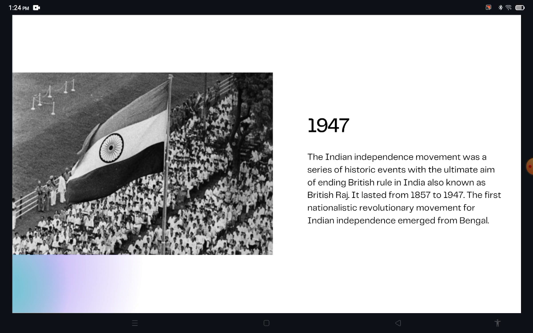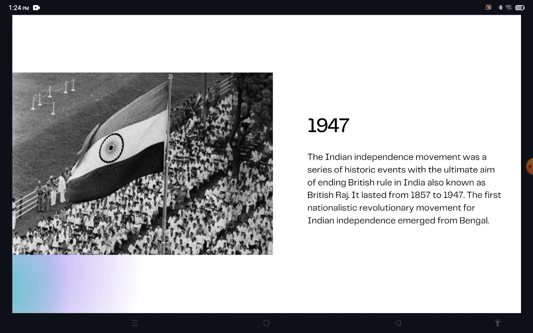You know that in 1947 India got independence. You can attempt questions like that also, because everybody knows when the Second World War ended, and everybody knows when India got independence. The Indian independence movement was a series of historical events with the ultimate aim of ending British rule in India, also known as the British Raj.